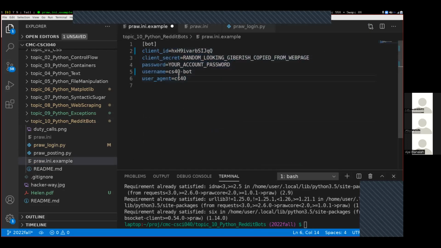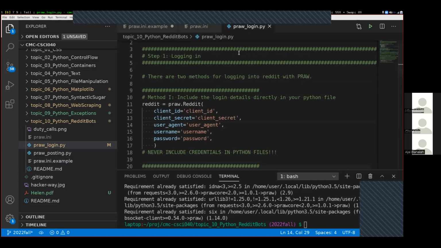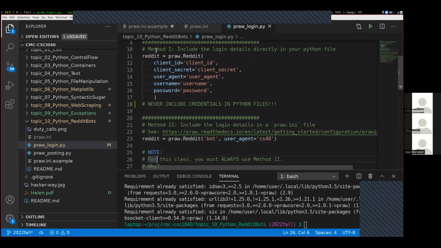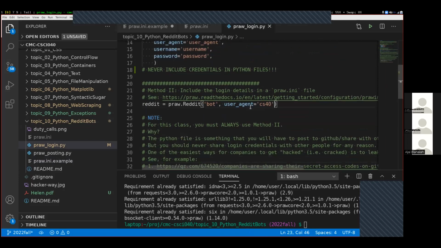This file never gets uploaded to GitHub, never gets shared with anybody, but the Python files never contain secrets inside of them. And instead they will load the pra.ini. So yeah, again, two methods of logging in. This method one here, you never do for any reason whatsoever. Method two just looks like this.